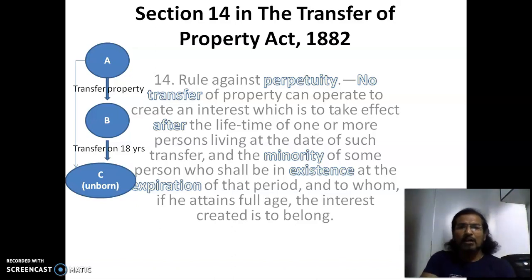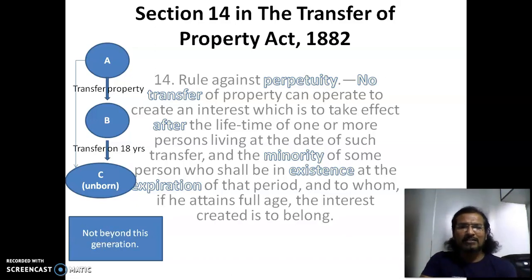Now, what is the difference between this section and the 13th section? So here, the perpetuity is being spoken about. That means the C, unborn child, is being transferred the property on his attaining of 18 years. If the property is to be transferred on his attaining of 25 years, then it becomes void, because the rule against perpetuity stops the property being transferred to beyond this limit.